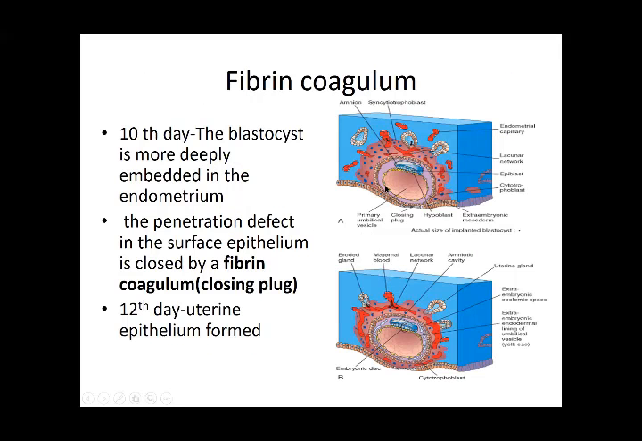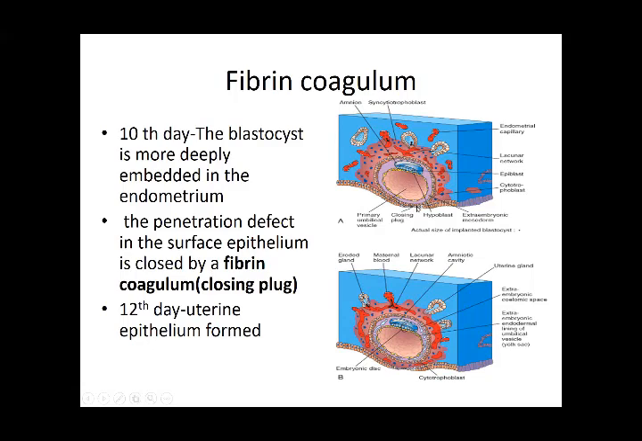Now, the syncytiotrophoblast is invading the connective tissue of the uterus, as you can see in this picture. By the 10th day, the blastocyst is more deeply embedded in the endometrium. The penetration defect, that is the point where the erosion started and the endometrium became discontinuous, is going to be closed now once it has implanted properly.